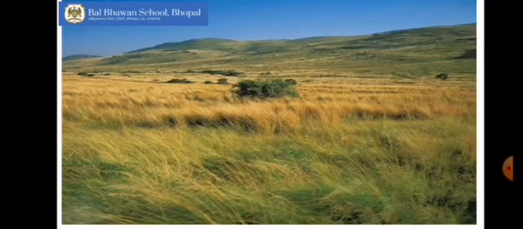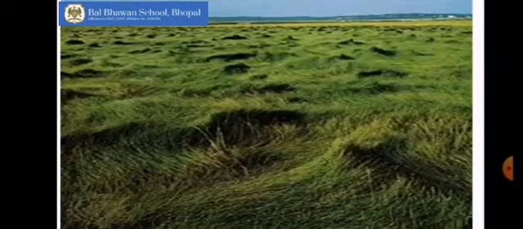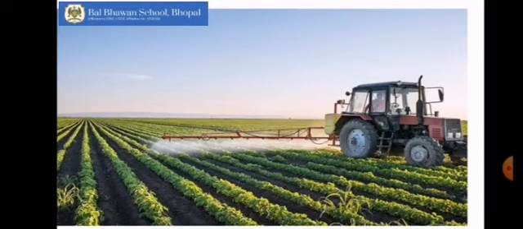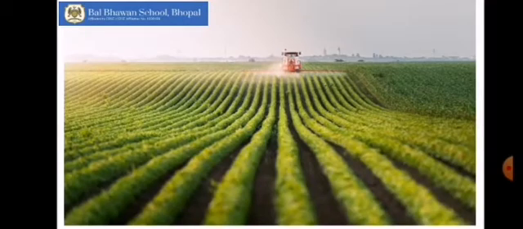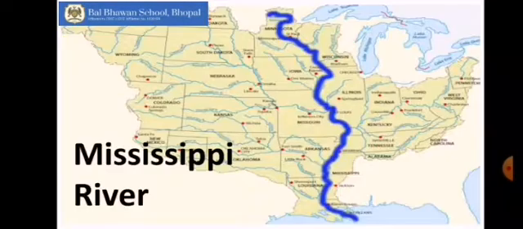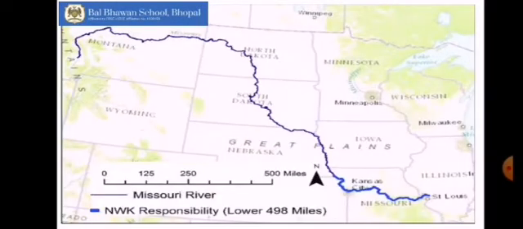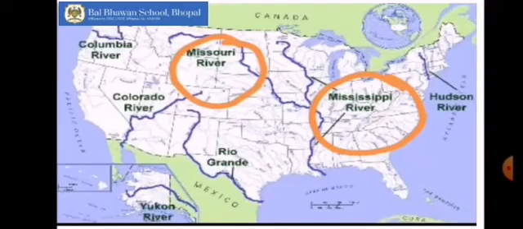The prairies were once covered with thick, tall grasses. Today, these flat and fertile lands are the biggest farming regions of the world. The Mississippi River and the Missouri are two big rivers that flow through this region.